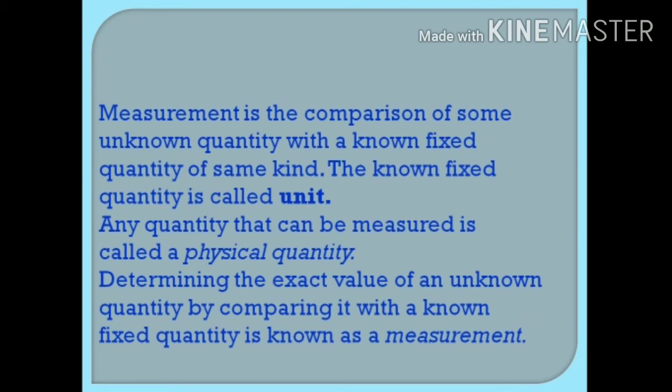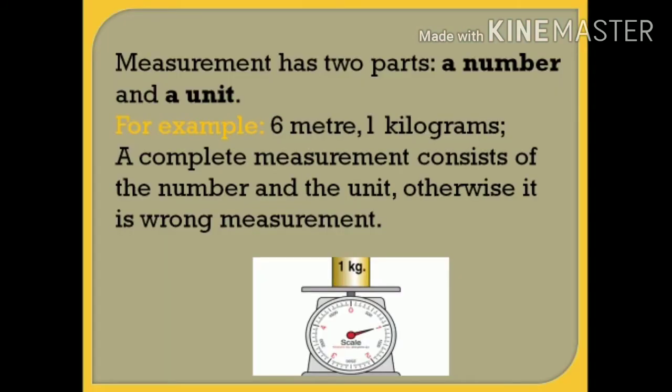Measurement requires the comparison of an unknown quantity with some known fixed quantity of the same kind. This fixed quantity is called the unit. Each and every measurement consists of two parts, a number called numerical value and a unit. A complete measurement consists of a number as well as the unit. Otherwise, it is considered a wrong measurement.